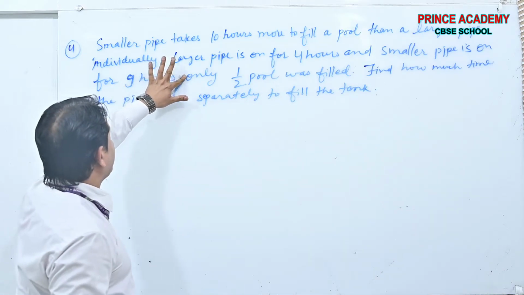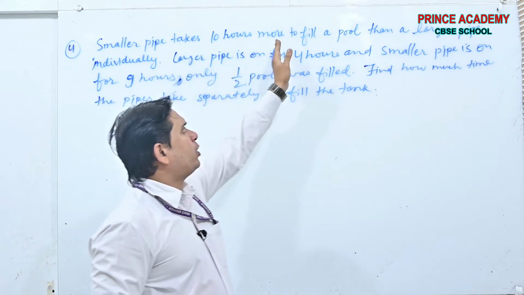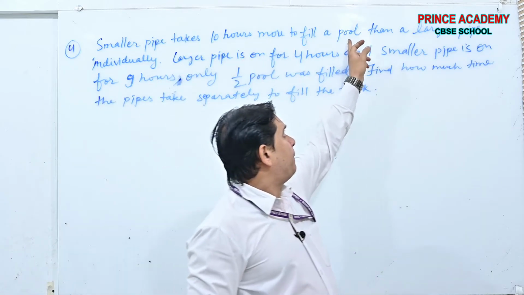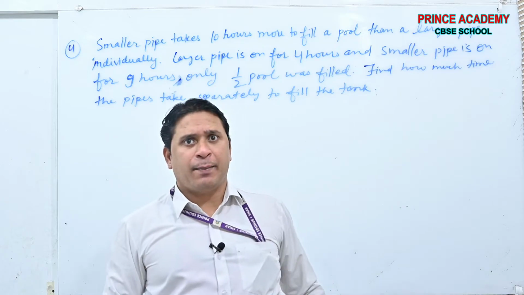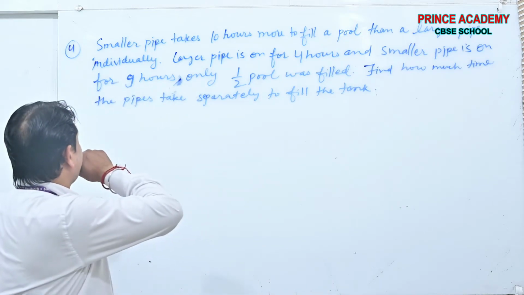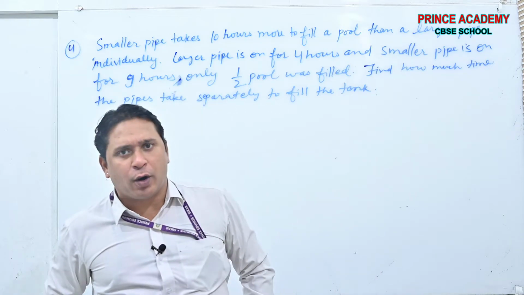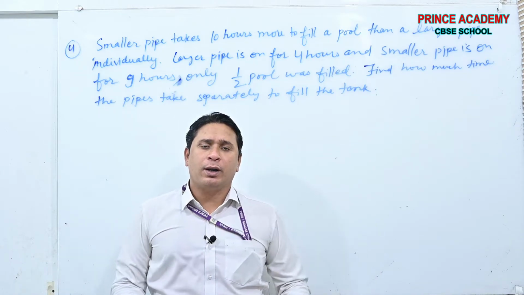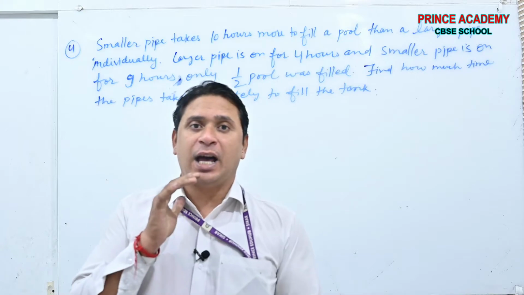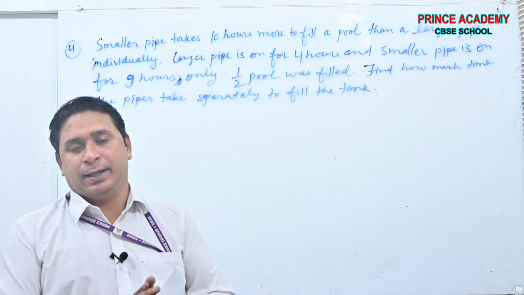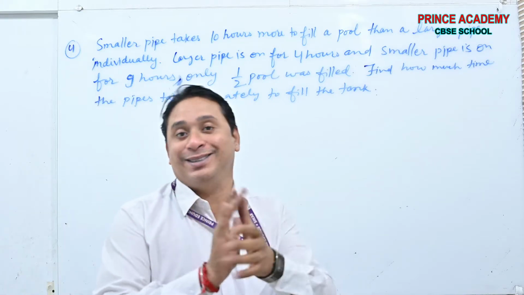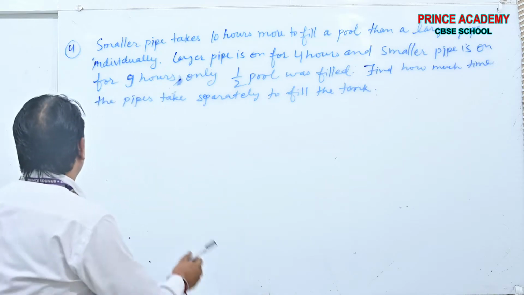The smaller pipe takes 10 hours more to fill up the pool than the larger pipe individually. The larger pipe is on one day for 4 hours and the smaller for 9 hours, and half the pool was filled. Now try to understand the question. See beta,